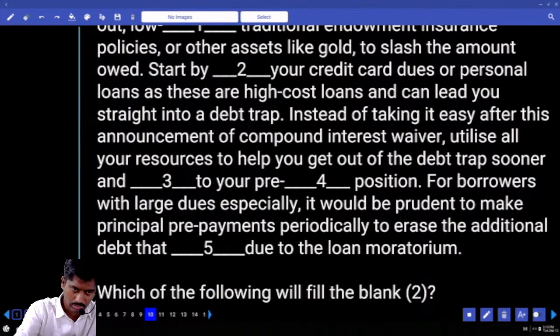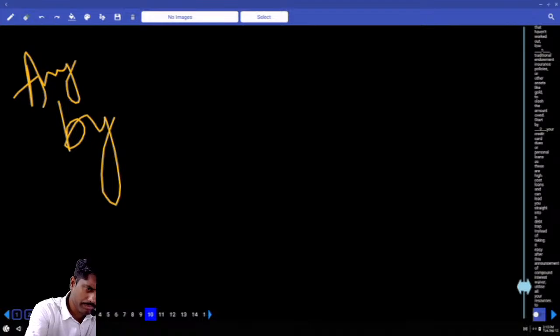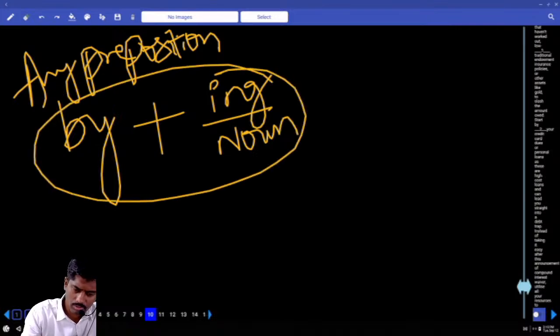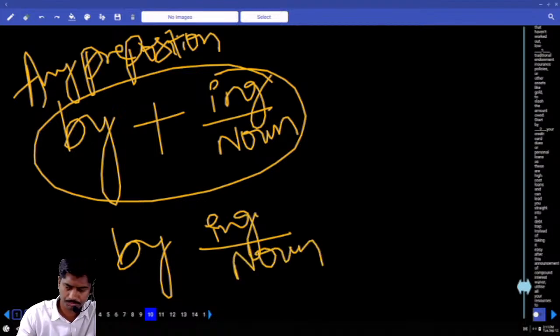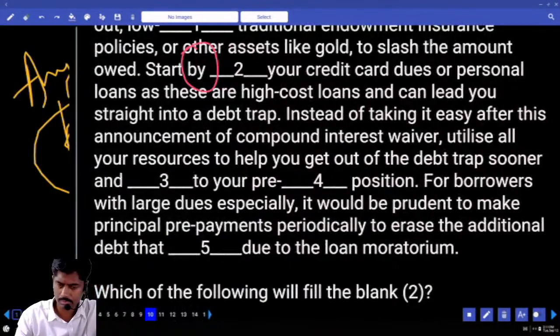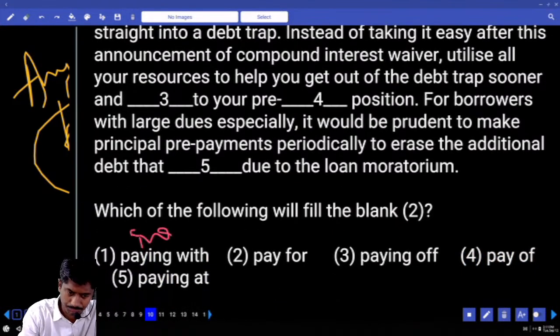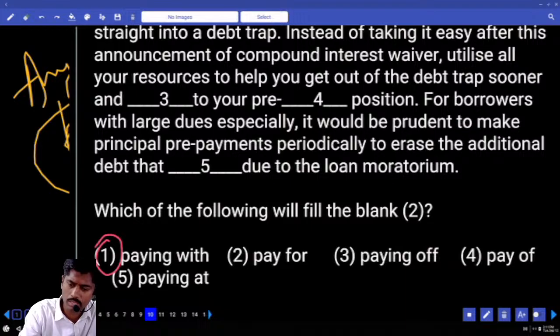Start by dash. Before the blank, what is given? By. What is the rule of any preposition? If any preposition is given in a sentence, after a preposition we require ing or noun. Now what is given before the blank? By is given. So in the blank I require ing or noun. This ing or noun is applicable for all prepositions. Start by dash your credit card dues. Start by paying, ing, okay. Pay V1, paying okay. So answer is 1, 3, 5.